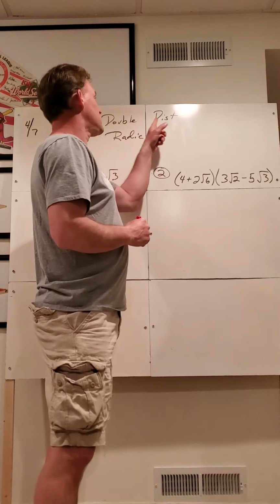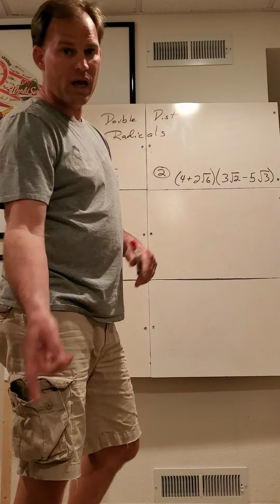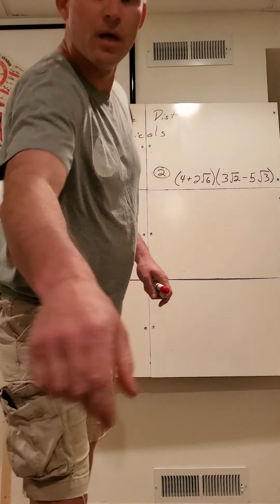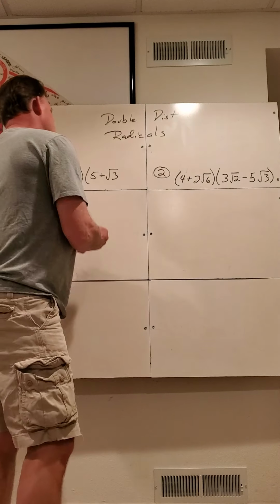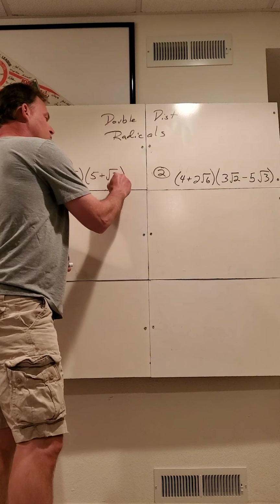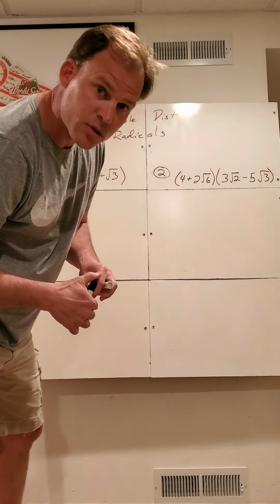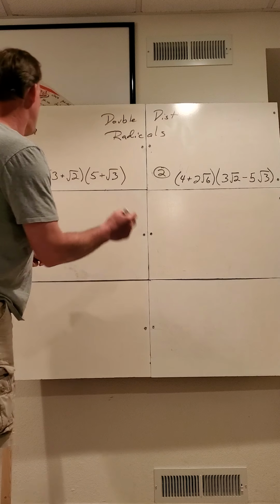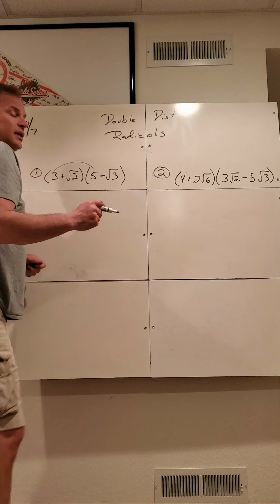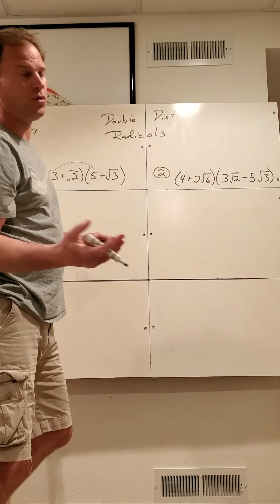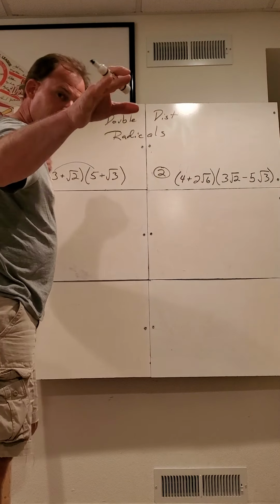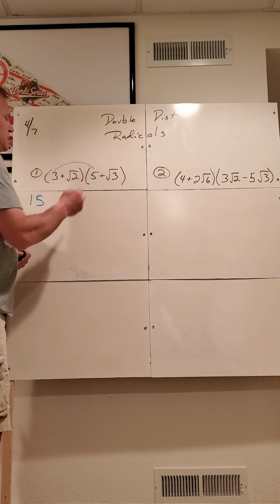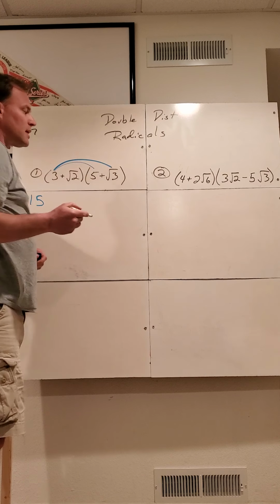Today we're going to talk about double distribution with our radical problem. I'm missing a parenthesis here. So we've got double distribution. We all know what double distribution means. So let's just get at it. This times this. I got a whole number times a whole number. Piece of cake. 3 times 5, 15.